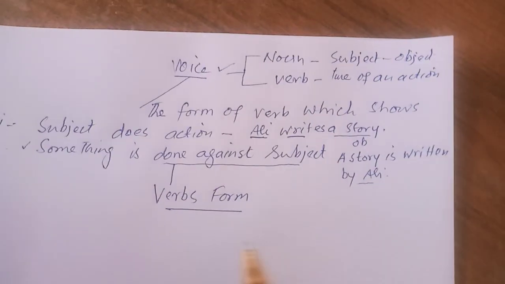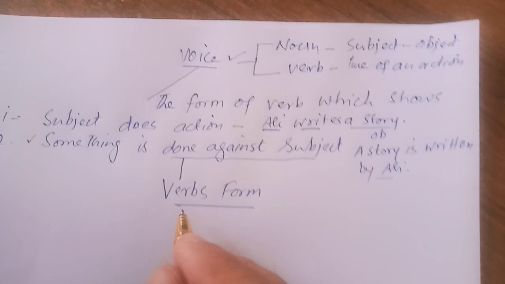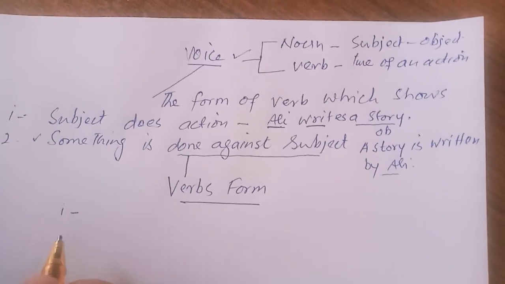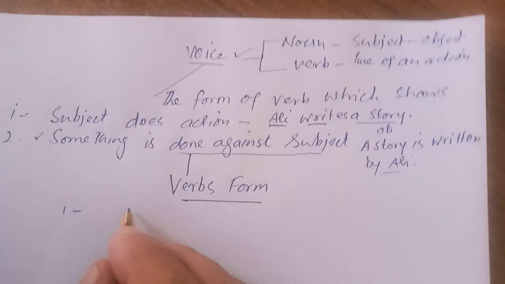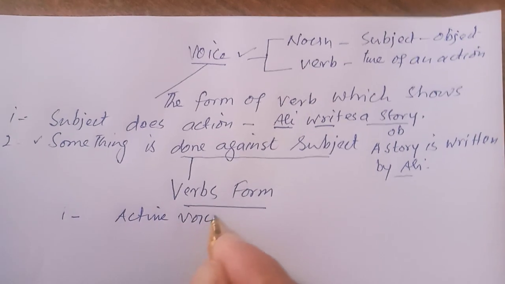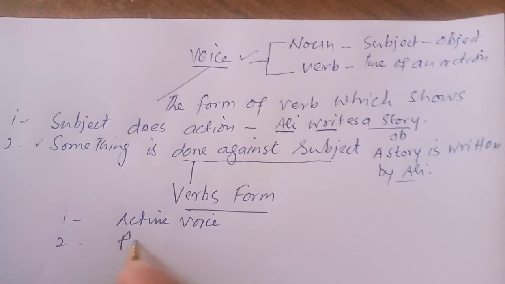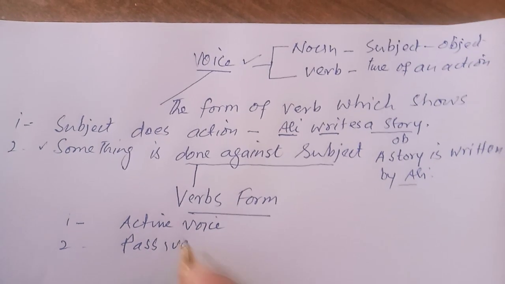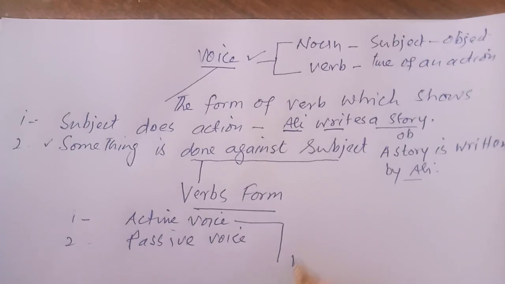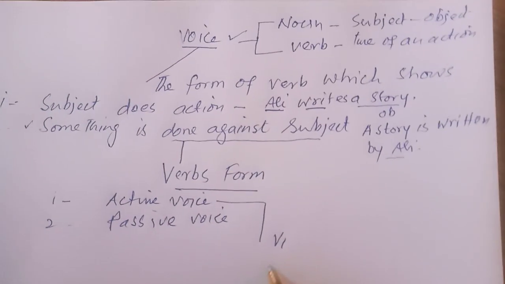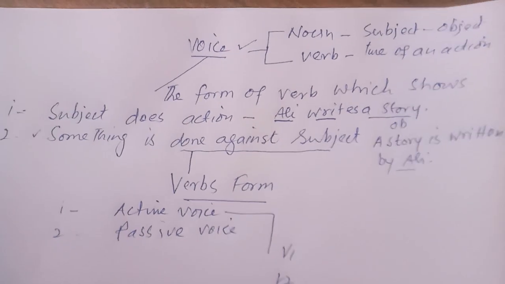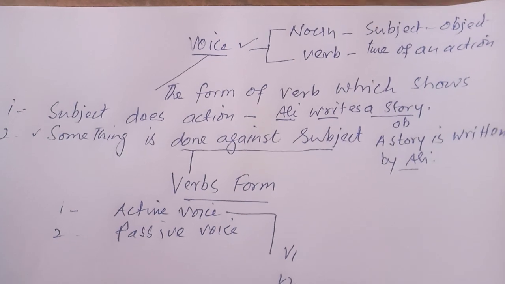Dear students, for voices, you must remember what form of verb can be used. There are two types of voices. One is called active voice and the other one is called passive voice. In active voice, we can use first form of the verb, we can use second form of the verb, we can use third form of the verb, and we can also use progressive form of the verb.